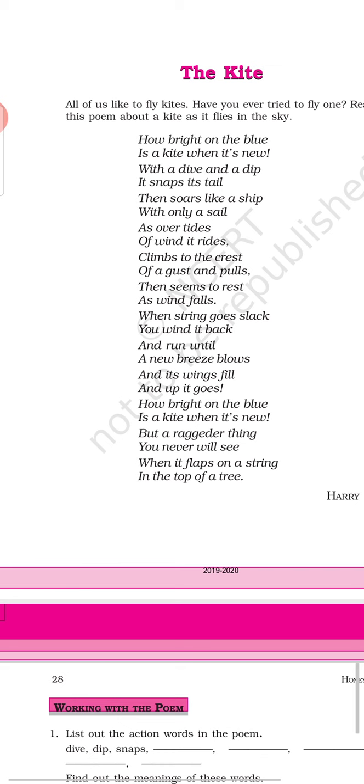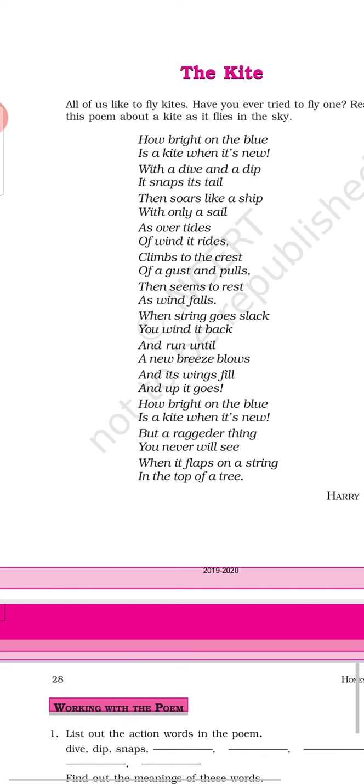As over tides of wind it rides, like the tides, that is the water rises up and falls. In the same way the wind at times blows with speed, sometimes it slows down. Climb to the crest of a gust and pulls.